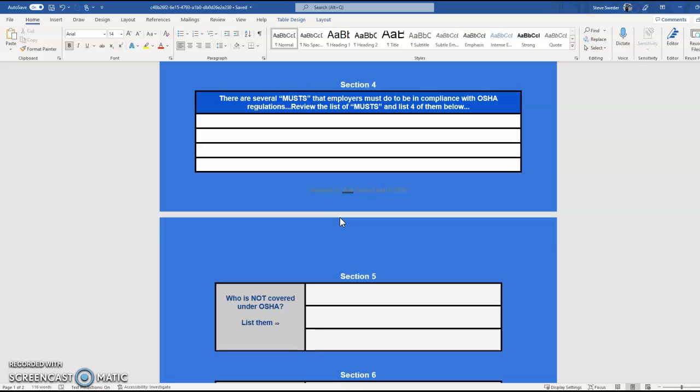You need to upload this into Zello. If you're unsure how to complete this in Zello, please make sure you watch the top video that's above this assignment on how to get to Zello and how to submit work in Zello, because that's where all these assignments must be submitted for the state as well.